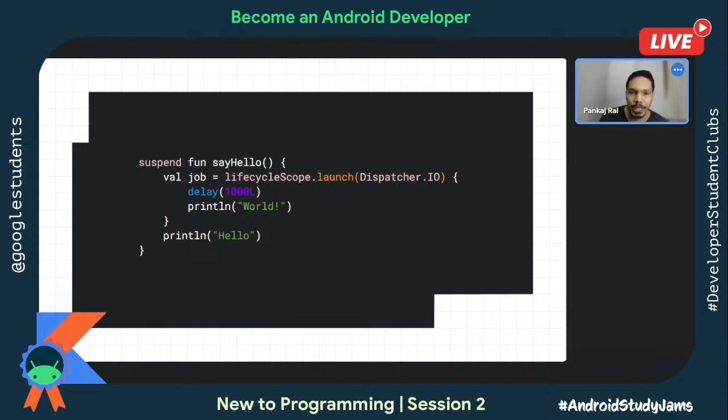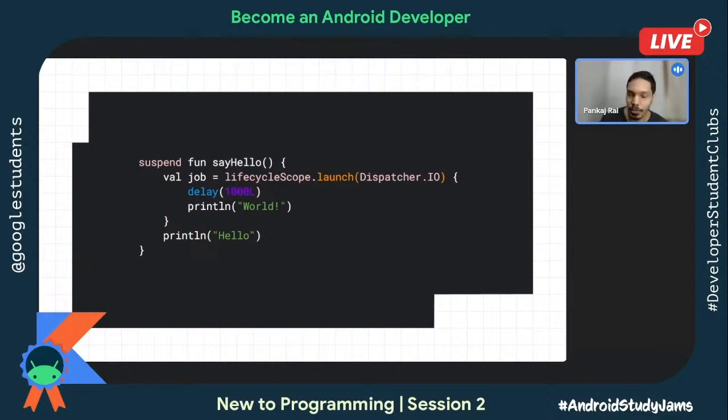It cancels all of them. And this is done by default for you. So lifecycle scope is a coroutine scope here. As I said, launch or async has to be called from a coroutine scope. So lifecycle scope is providing that. On that, you can call .launch or .async.